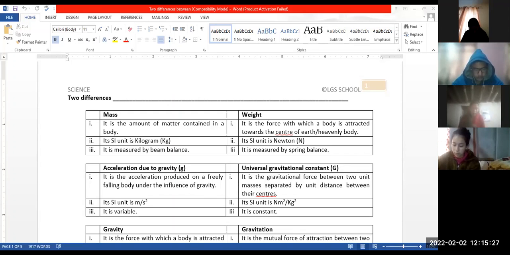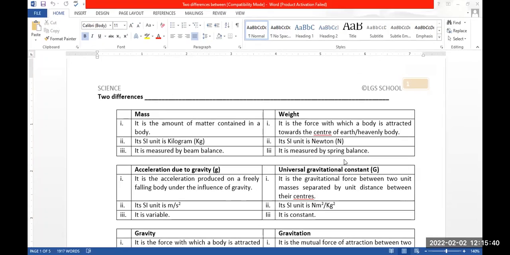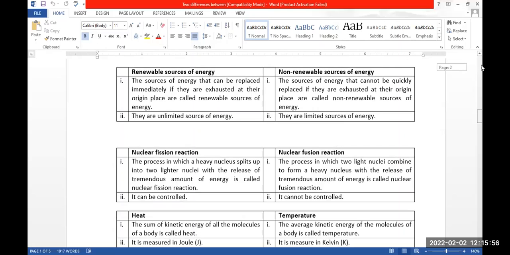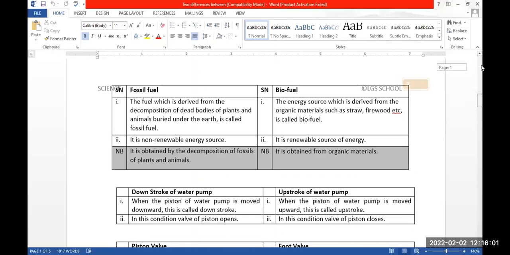Next, Unisa Maharjan, what are the differences between acceleration due to gravity and universal gravitational constant? Acceleration due to gravity is the acceleration produced on a falling body under the influence of gravity. Universal gravitational constant is the gravitational force between two unit masses separated by the distance between their centers. SI unit of acceleration due to gravity is Newton meter per second square. SI unit of universal gravitational constant is Newton meter square per kg square. Okay.